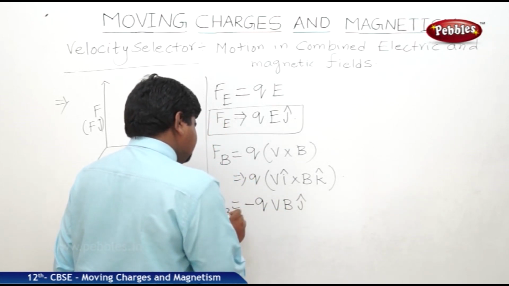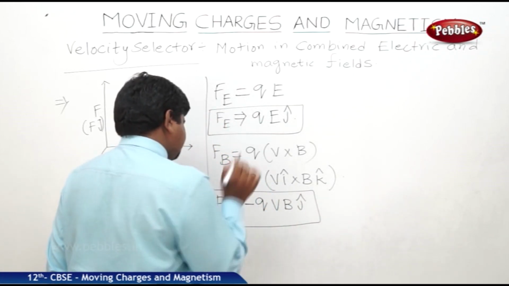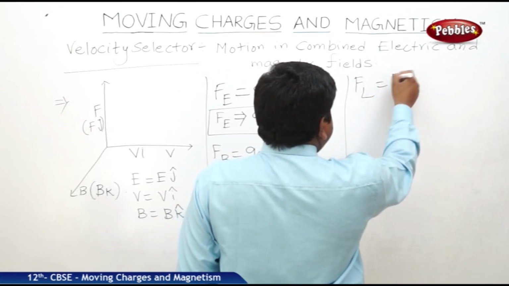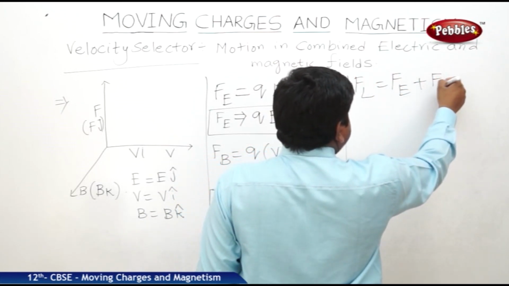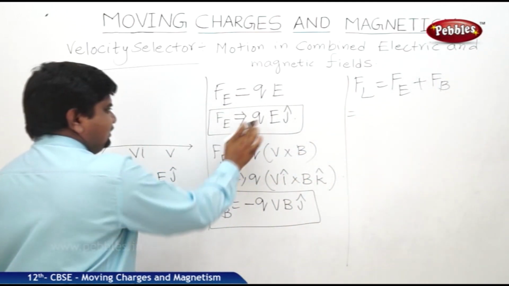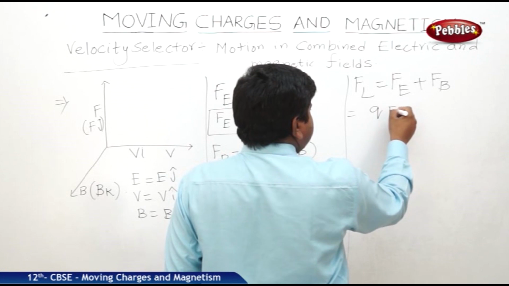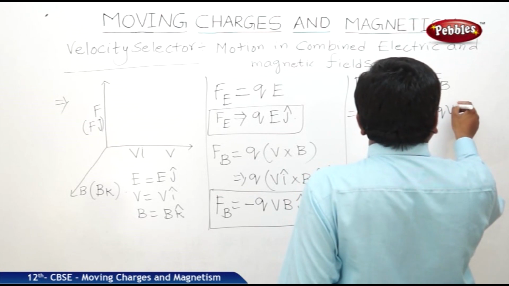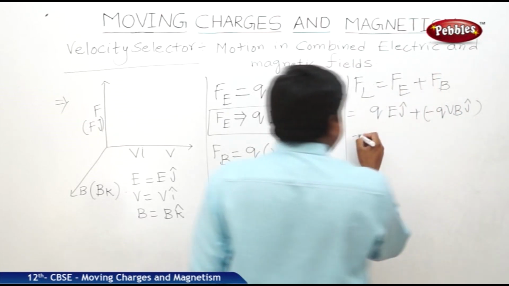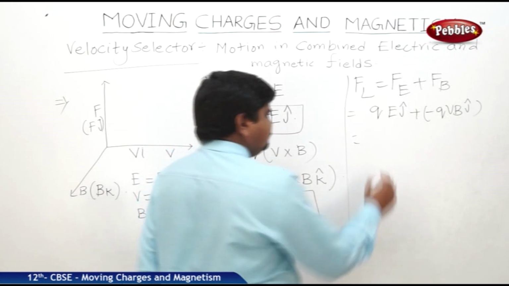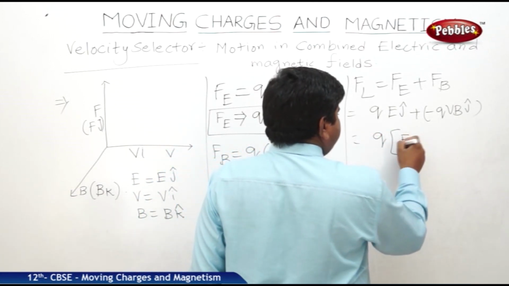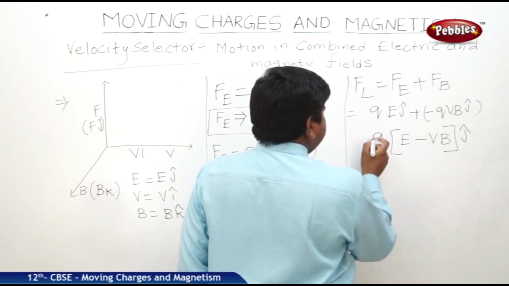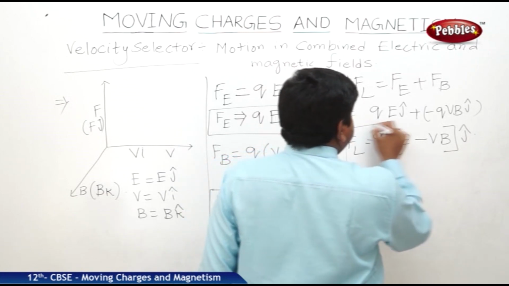This is Fb. So, Lorentz force is equal to Fe plus Fb. Fe is QE j cap. Fb is minus QVB j cap. If you take Q and j common, Q(E minus VB) j cap, that is the expression for the Lorentz force.